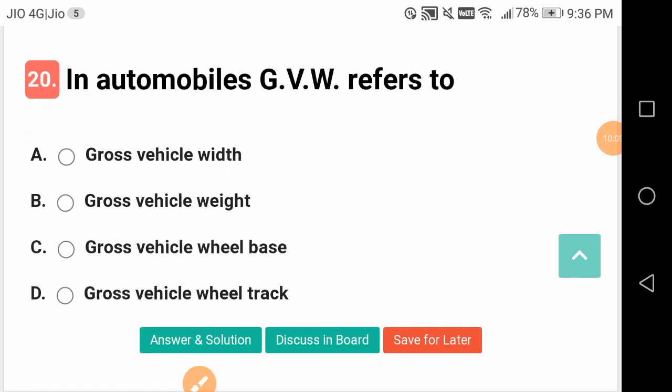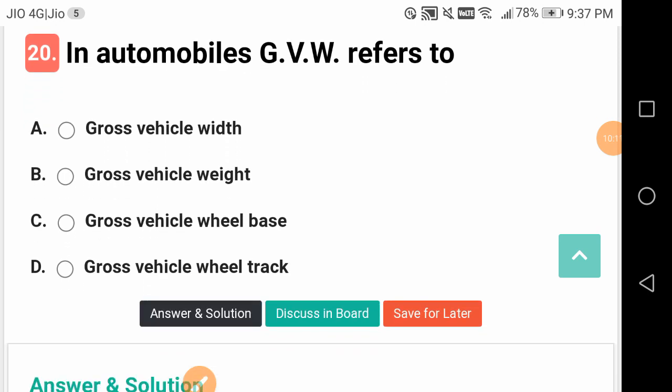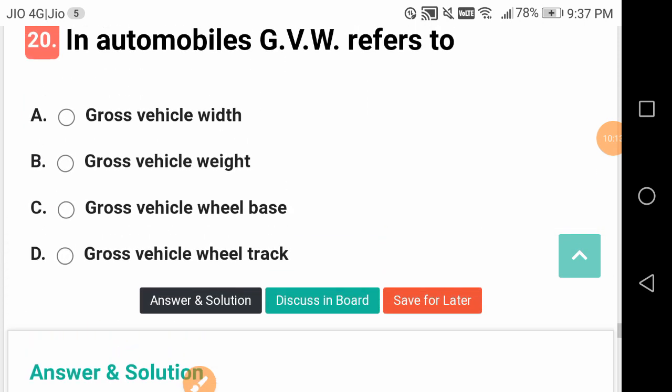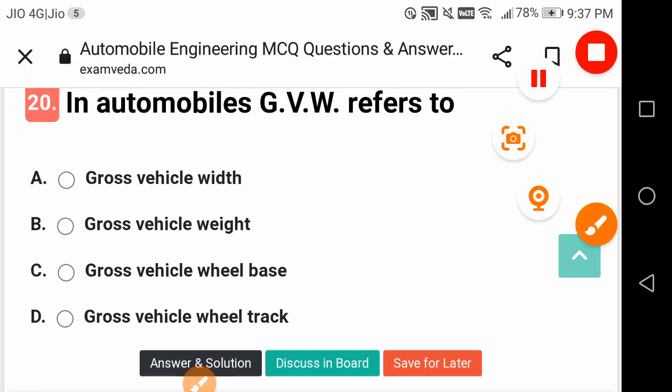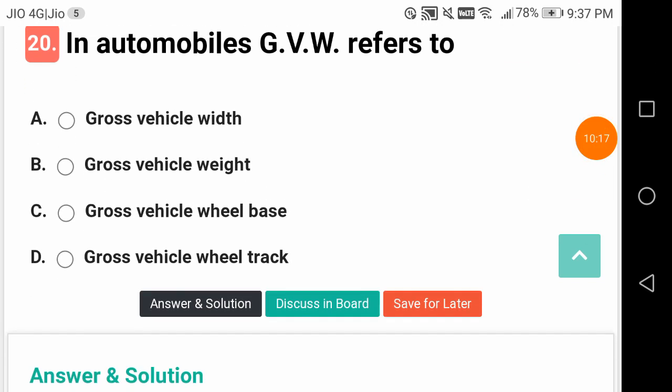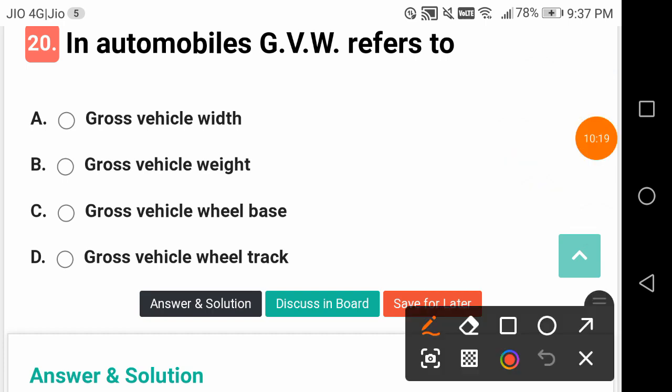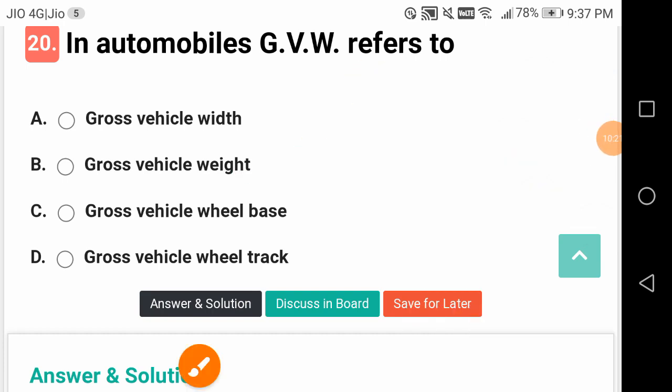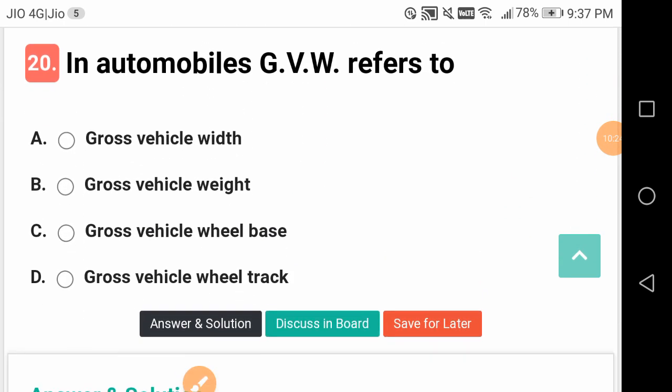In automobiles, GVW refers to gross vehicle weight. It is weight, okay, gross vehicle weight. This is a very important parameter for automobiles, gross vehicle weight.